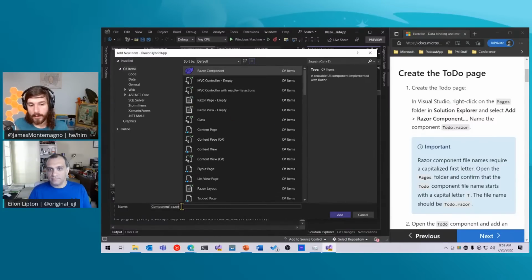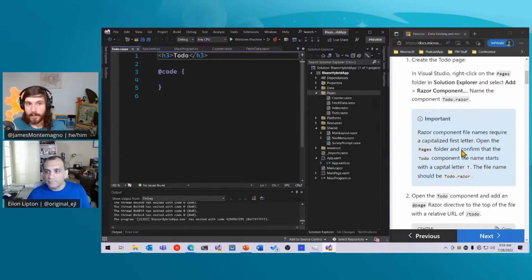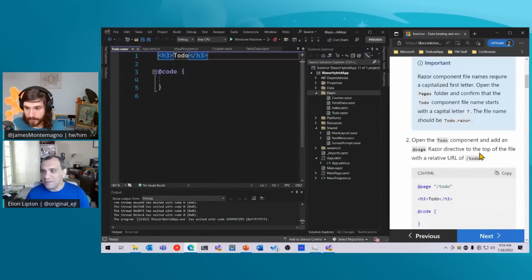It's a Razor component. I'm going to call it to-do.razor. There we go. And it's important. I am reading here that Razor component file names require a capital first letter. Did you know that, Alon? I actually don't think I knew that.